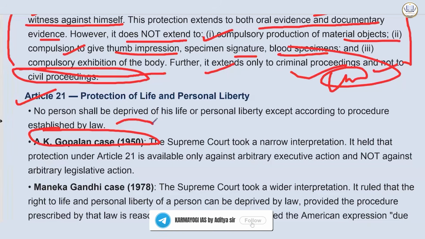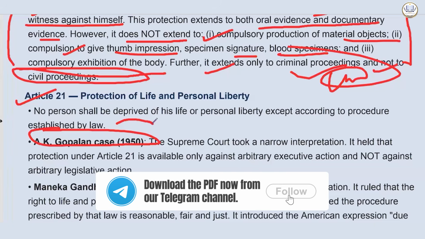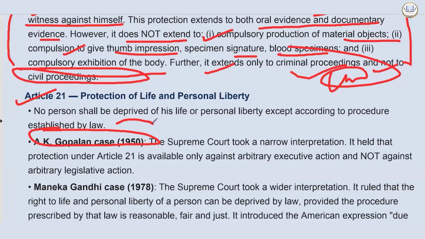There should be a right to a fair hearing. There should be reasoned decision making. So it encompasses what is there in the rule of law. This has been asked by UPSC already, that's why I am stressing on it.